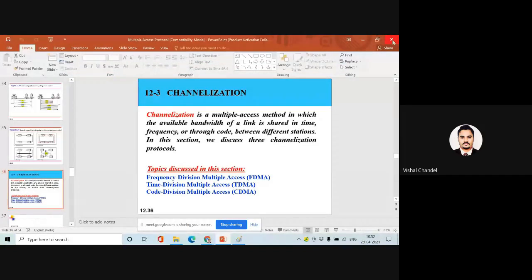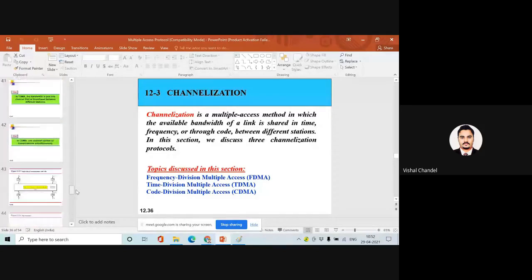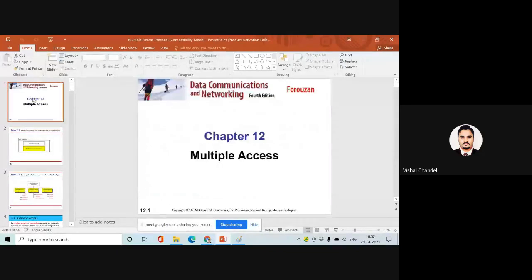Okay, so till this point, if anyone has any doubt, then you can ask me. I will provide the slide also, and I will also upload my slide. You know, this slide has better diagrams and better examples, so you will understand this thing. All this material is from the main book that we call Data Communications and Networking, 4th edition, Forouzan. I have already uploaded this book, so I request everyone to also spend time on Forouzan.